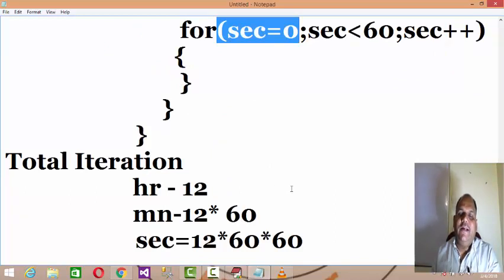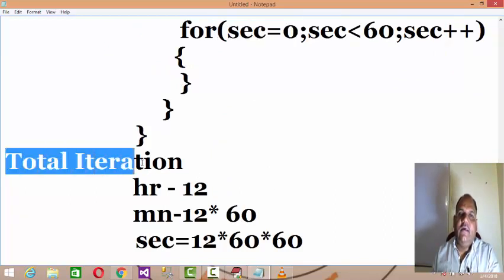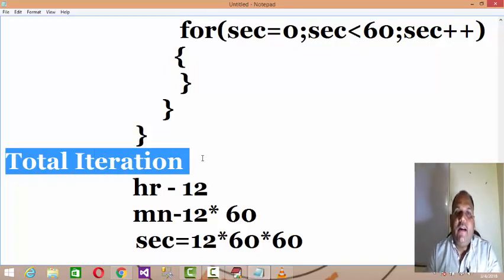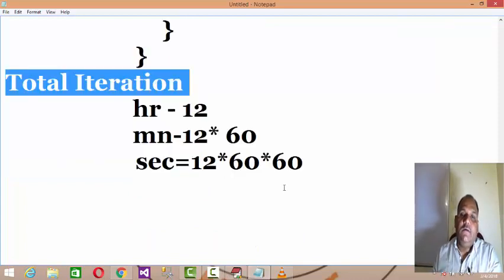If you compute the total iterations, the r loop will iterate 12 times, the minute loop 12 into 60, and the second loop 12 into 60 into 60. This is the way the nested loop can be established.